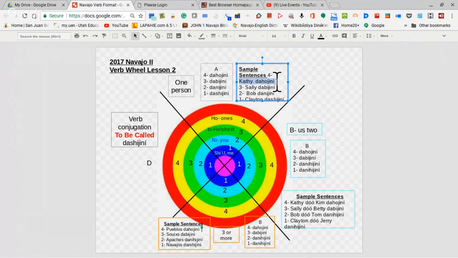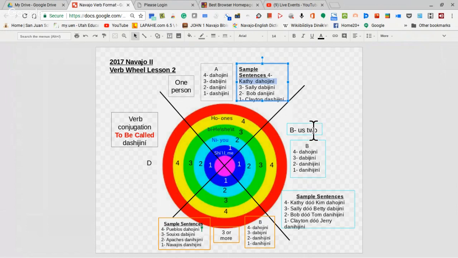And so you might ask, what's polite form? Polite form comes from the concept of my relatives. And when we talk about relatives, we use kinship terms like shamash, shije, shitsile. And so in this verb conjugation, if we want this person to be closer to my relatives, then there's a creation of a word, ho, Dashijiní. So it's very polite, very sounding like there's nothing that bad about it. Okay, so that's what it is.